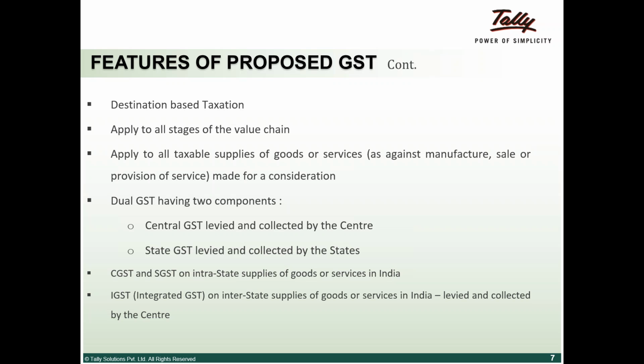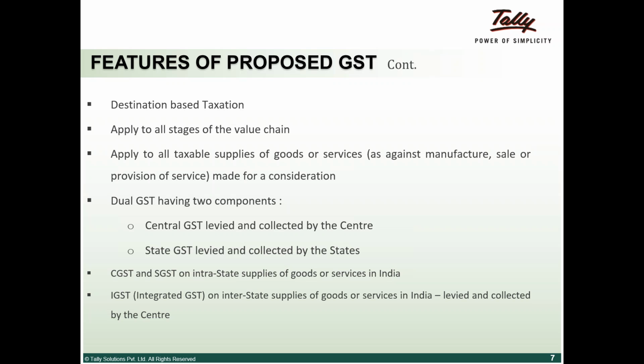service tax and excise were charged by the center. So anything on manufacture or providing services, only the center had the power to charge that. Anything on trade, which is basically VAT or CST, the state had the power to charge that.